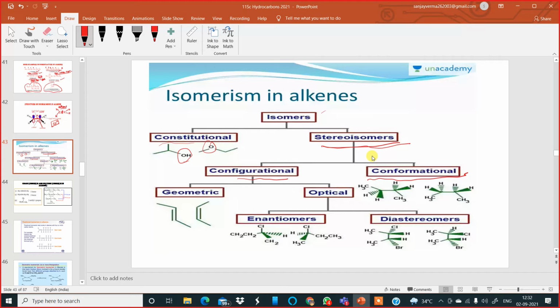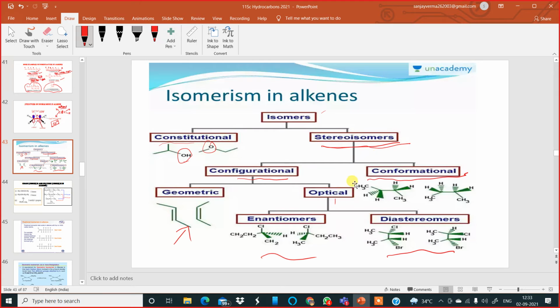Under configurational, geometric when there are double bonds, and under configurational there is optical, because of rotating the plane of polarized light in different directions, clockwise and anticlockwise. We have enantiomers and diastereomers. This will be discussed once again in the class 12 organic chemistry chapter. Okay, so this is just a brief picture of isomerism in alkenes.